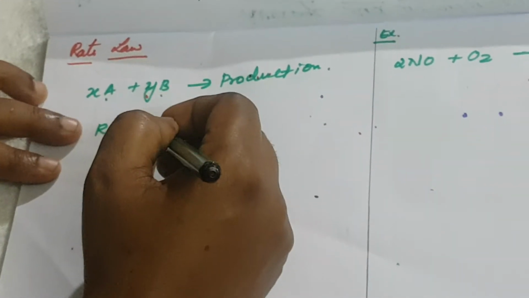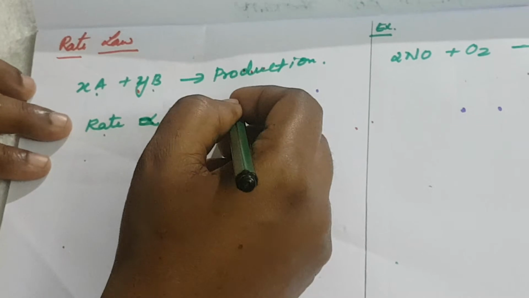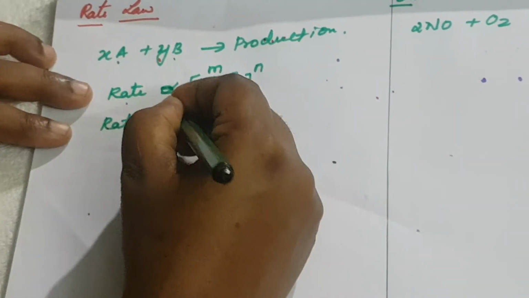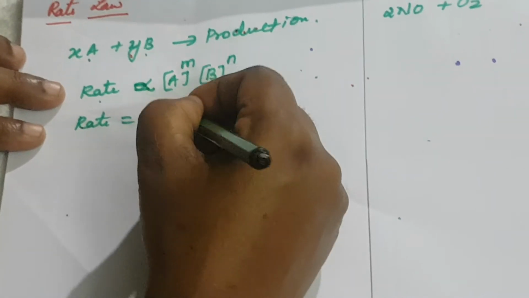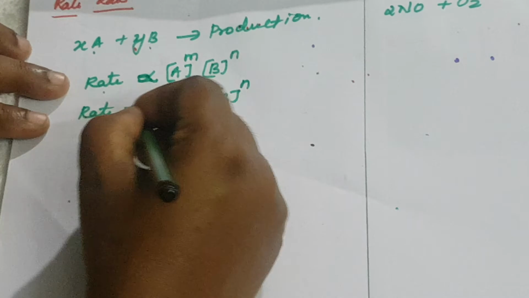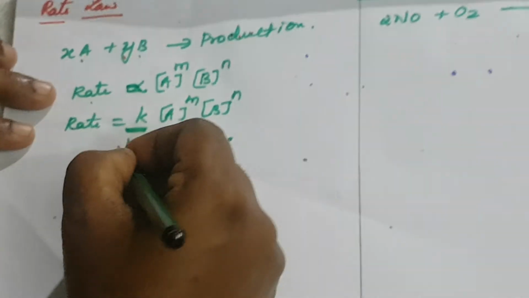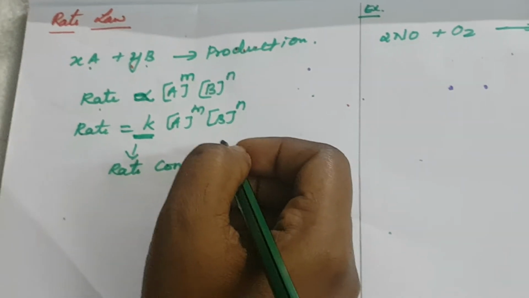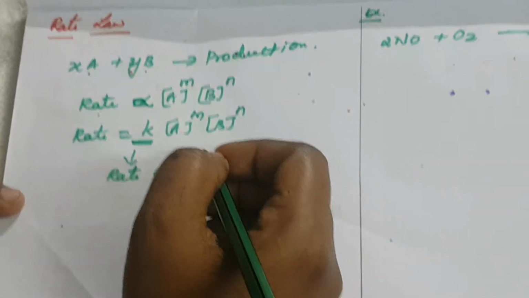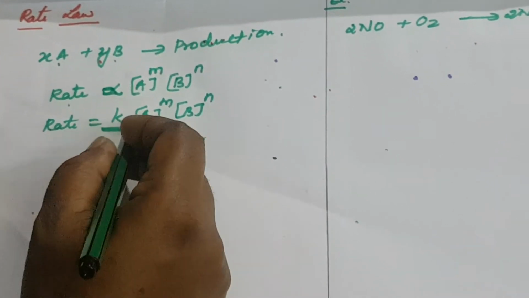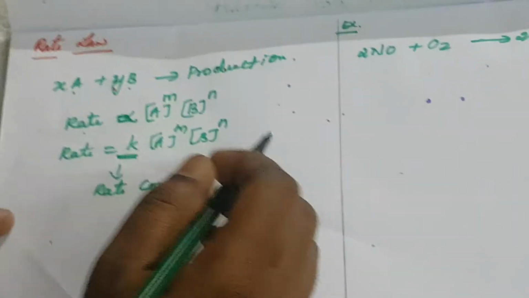So what is the rate law? The rate is directly proportional to the initial concentration of the reactants. Now we introduce a constant, K. Rate equals K times [A] to the power M times [B] to the power N. This K is called the rate constant. So rate is K times the initial concentrations of the reactants.